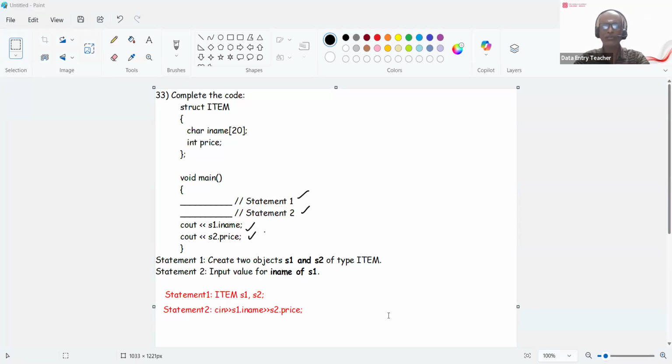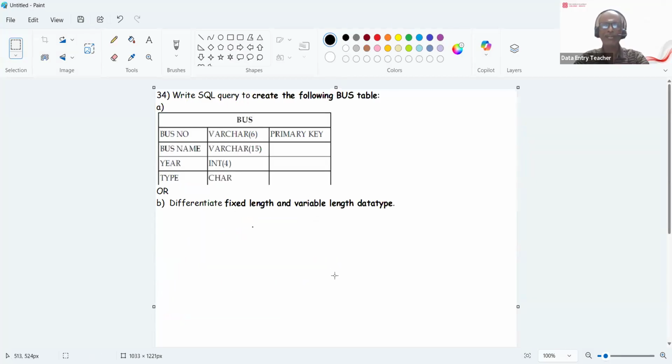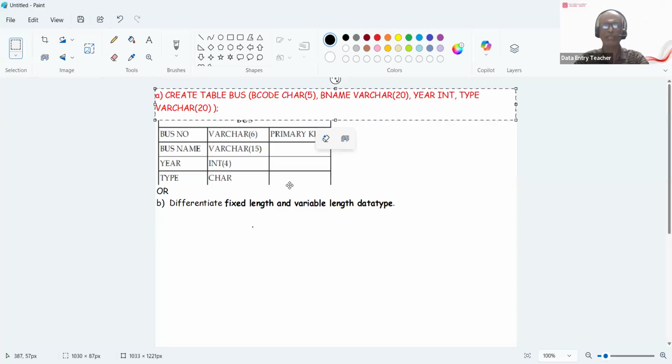So the next question is again on writing the query. It's an either-or choice. Let me write the question here. You have to write the SQL query to create the following bus table, or differentiate fixed length and variable length data types. So how do you create the bus table? Now it is very clear. So first, let me write question A.